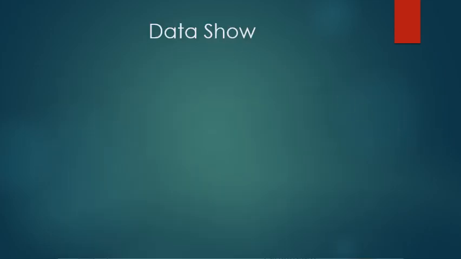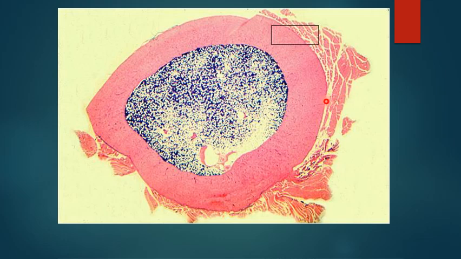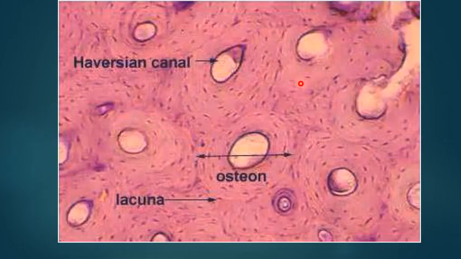Here the slides show the bone. Here is compact bone, transverse section in the compact bone, and this is the skeletal muscle, and this is the bone marrow cavity. Here is the structural and functional unit known as the Haversian system or the osteon, formed of Haversian canal, concentric bone lamellae, in between them lacunae containing osteocytes.